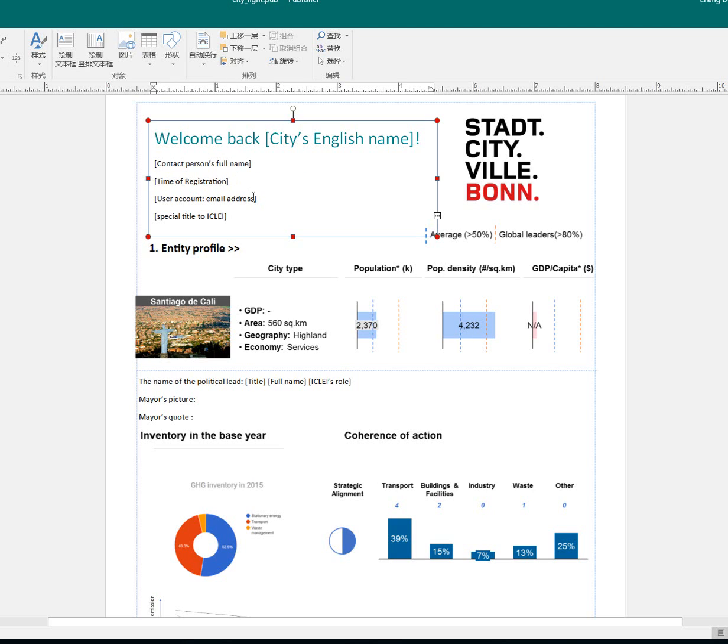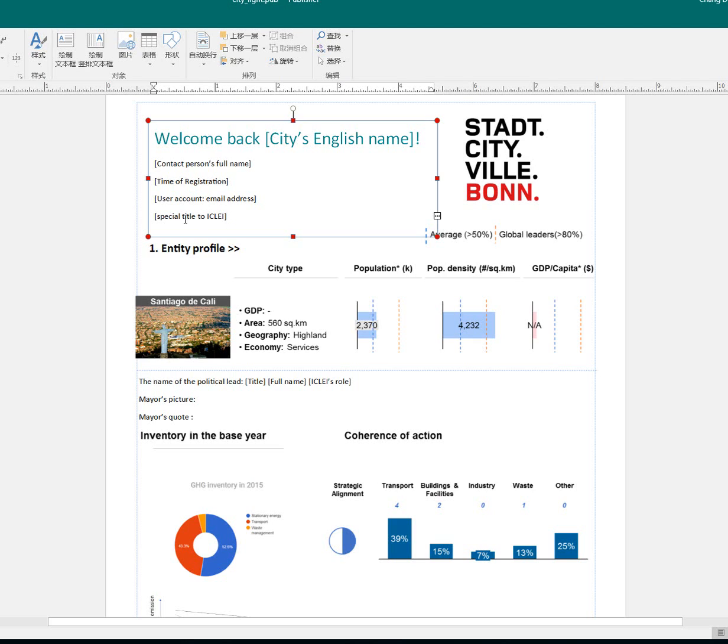the time of registration and user account, the email address used, and the special title if the reporting person has any. And please note that not all the information will be displayed. For example, if a city does not have a special title, we will simply not display it.